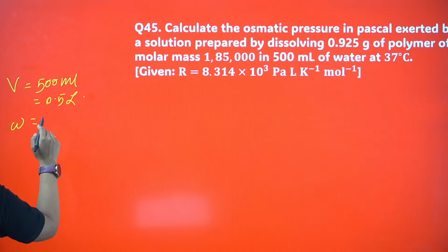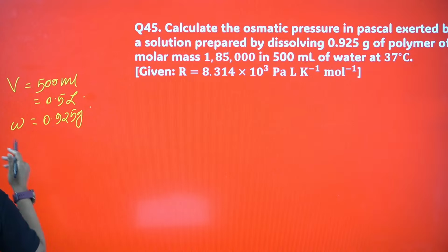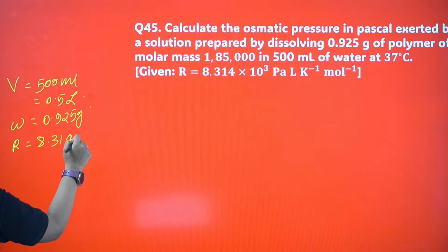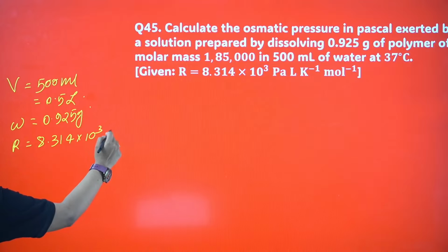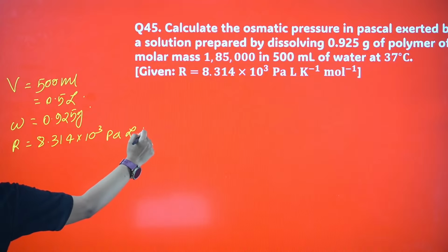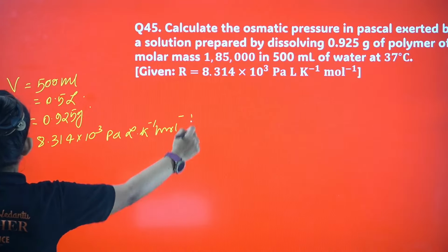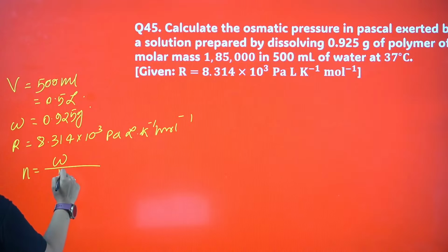0.925, right? 0.925 gram. Okay, molecular weight is given, R value is given as 8.314 into 10 cube Pascal liter Kelvin inverse mole inverse. Okay, these are the things given over here. So now what I am going to do is I'm calculating n at first. So number of moles equals given weight by molecular weight.